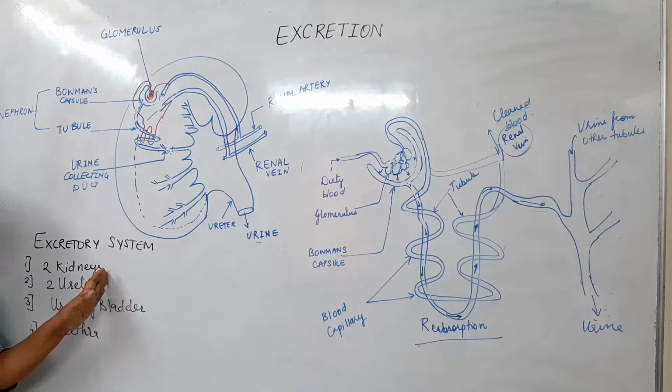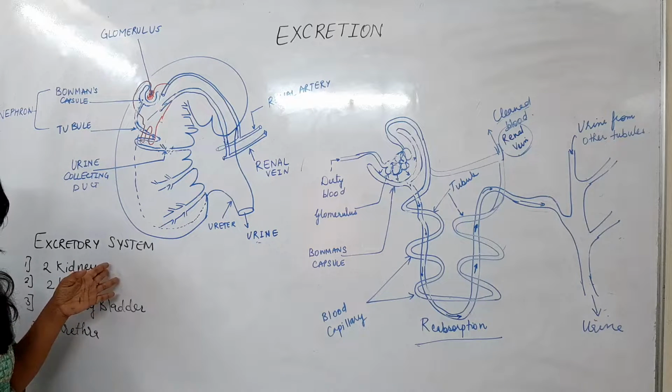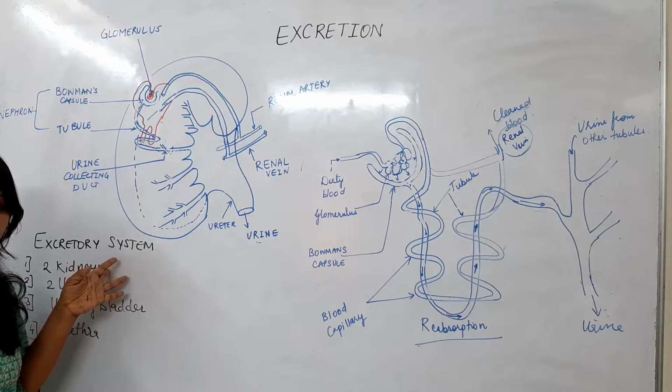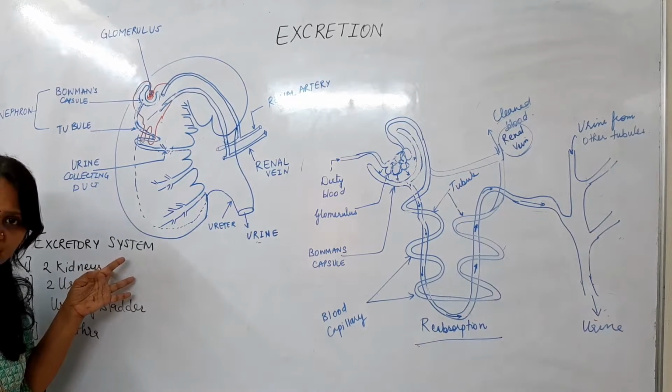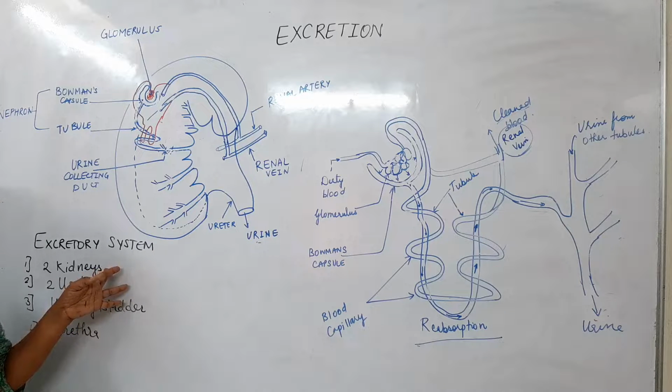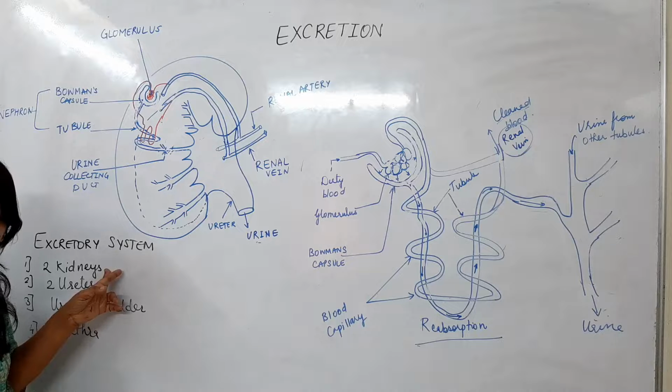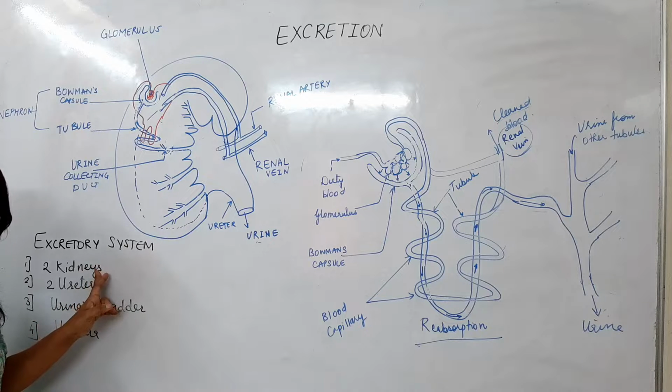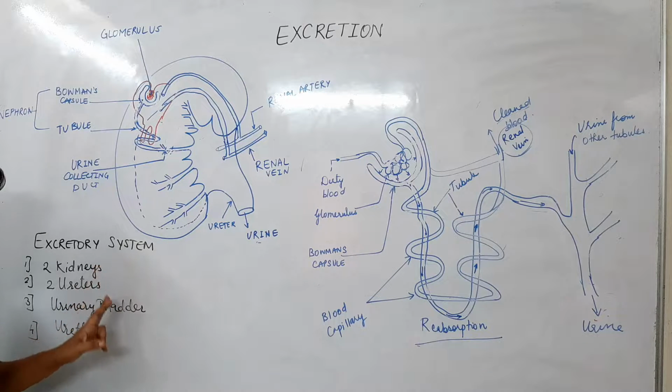The dirty blood enters the kidneys. Here the blood is cleaned, and the good blood is transferred to the renal vein. The dirt is then transformed into a yellowish liquid which is called urine. This is the waste product of our body. This urine is transferred from the kidney to the urinary bladder through the ureters.